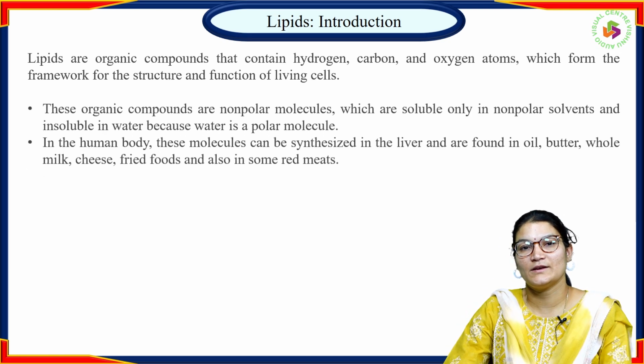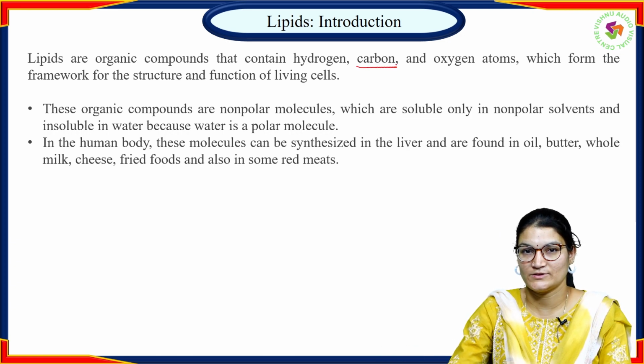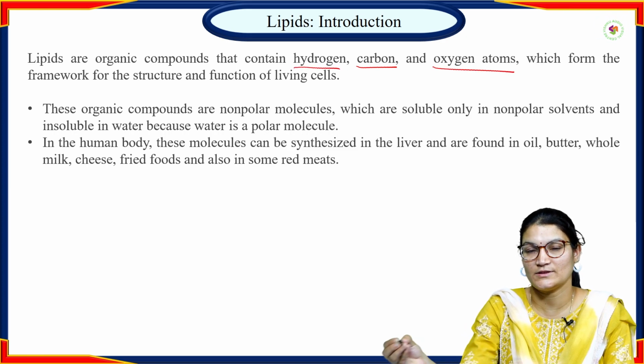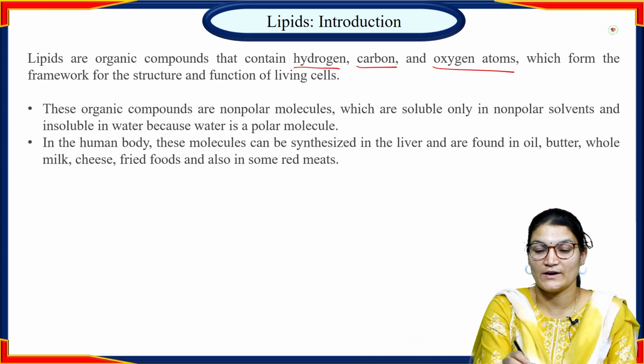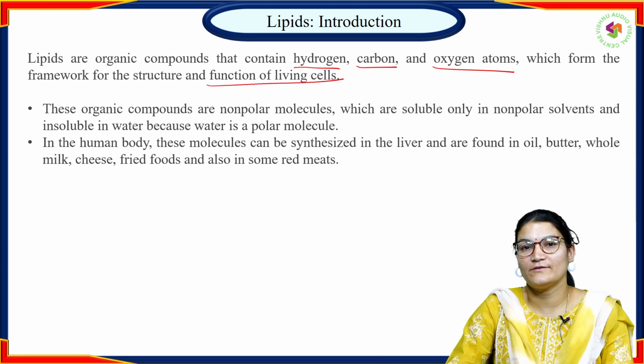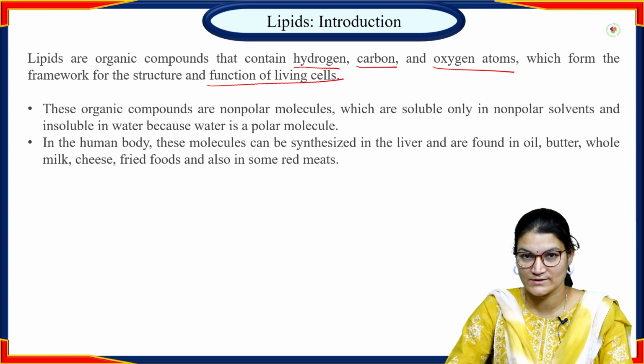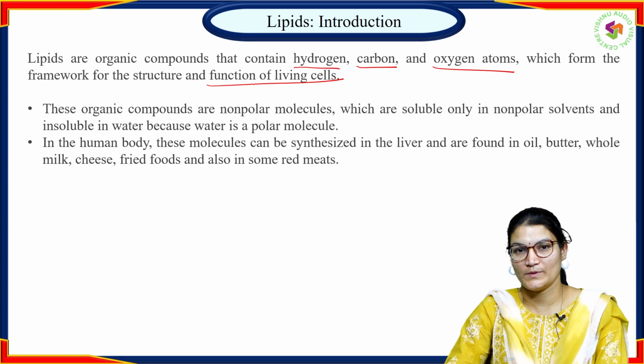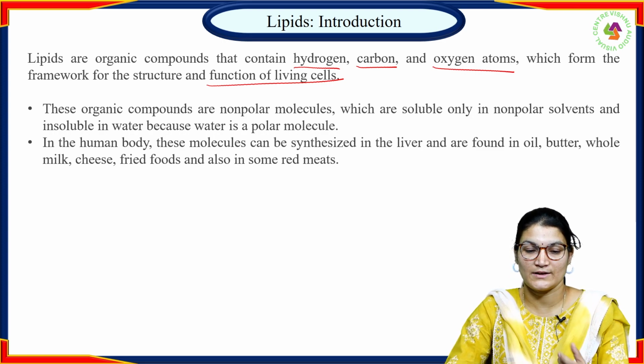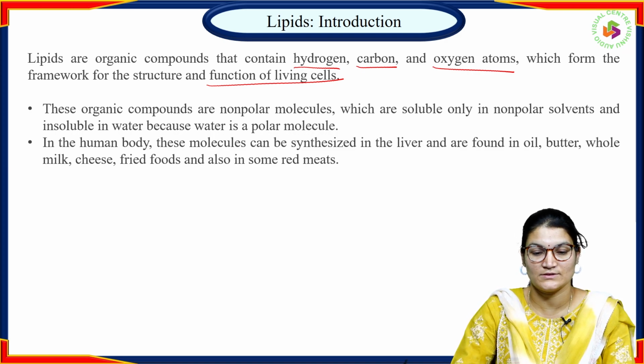Lipids are organic compounds which contain carbon as their main structure. Along with carbon, they also have hydrogen and oxygen atoms in their structure, and they are helpful in the structural orientation and also the functioning of many living cells. In human beings as well as other animals, lipids are considered the structural and functional unit of living cells.